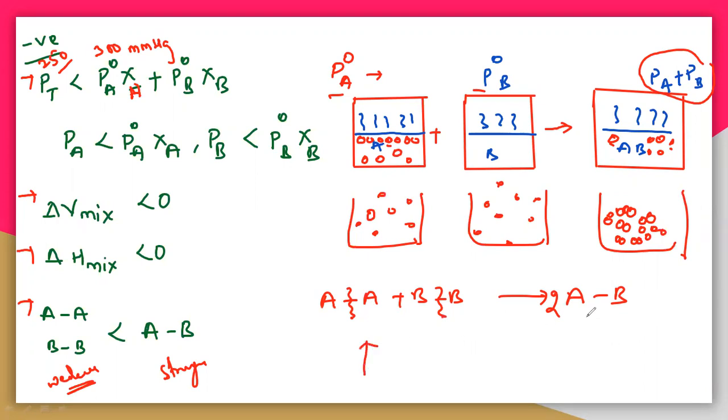Here it is making a new bond, which means it will release a certain amount of energy. So it absorbs energy in one place and releases energy in the other. If the absorbed energy is equal to the released energy, then definitely it is an ideal solution. But here it is a non-ideal solution. Why? Because it is not equal.